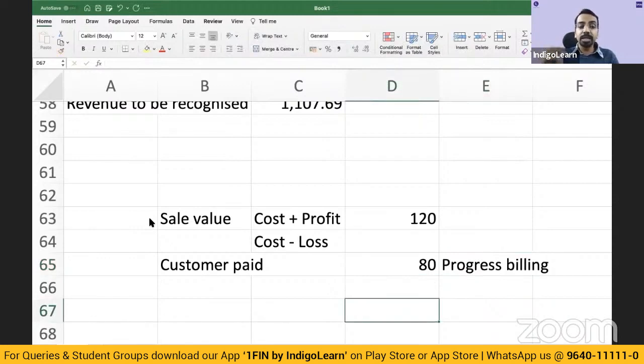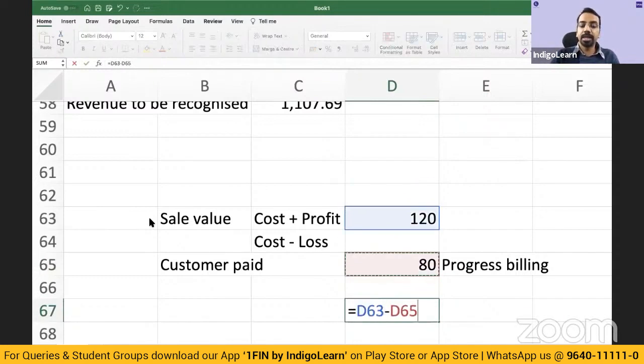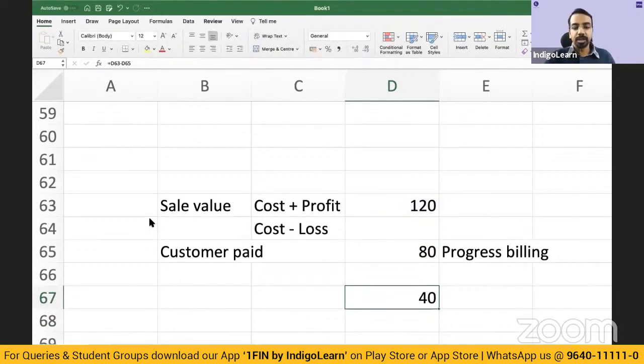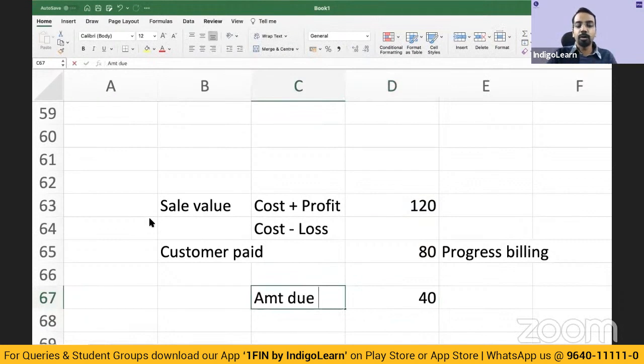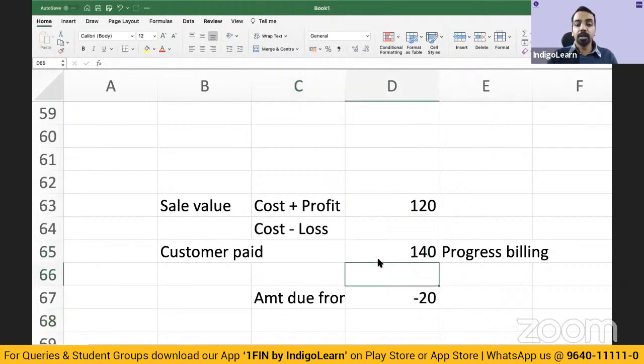Then how much is to be received from the customer? 120 minus 80, you have to receive 40 from the customer. Right? This is amount due from the customer. Very simple. The total cost plus profit minus loss minus any progress billing will give you amount due from the customer. But let us say the customer, instead of paying 80, has paid 140. Then you have received excess amount from the customer.